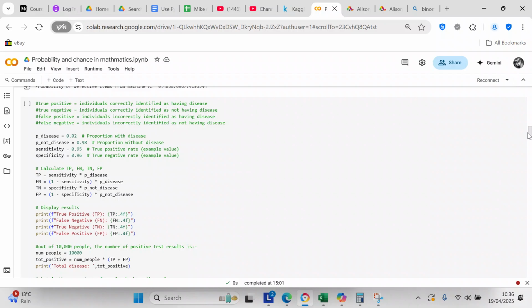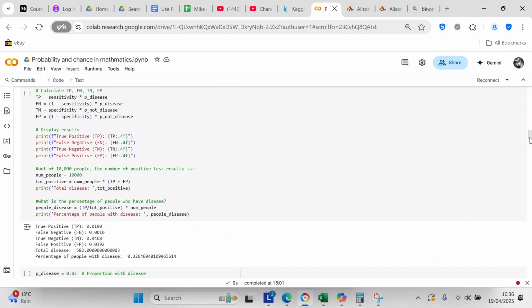True negative equals specificity times P not disease, and false positive equals 1 minus specificity times P not disease. And then we display our results.